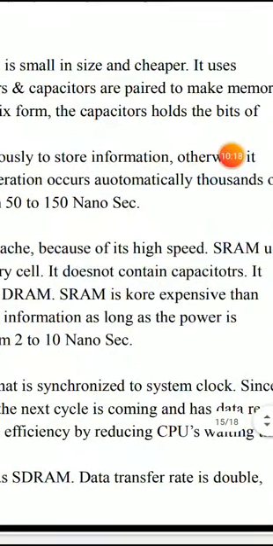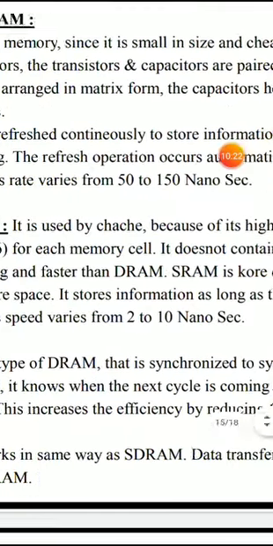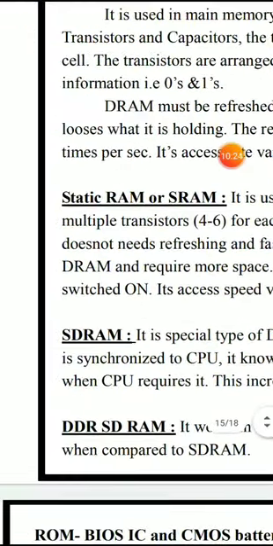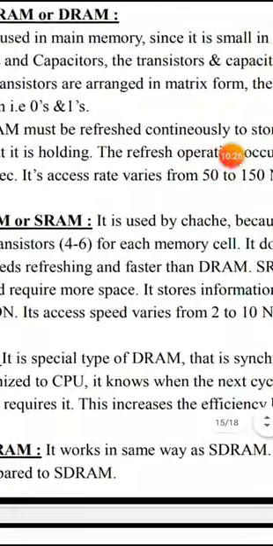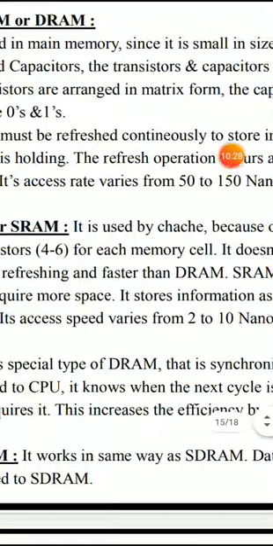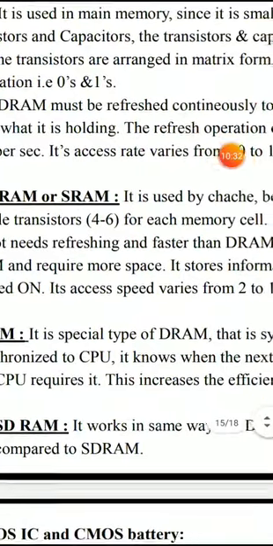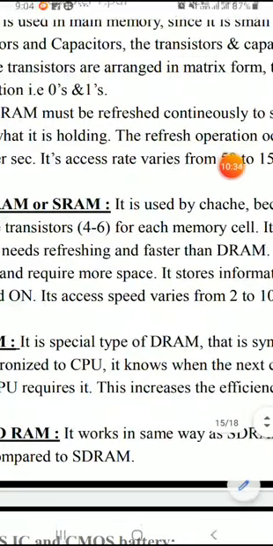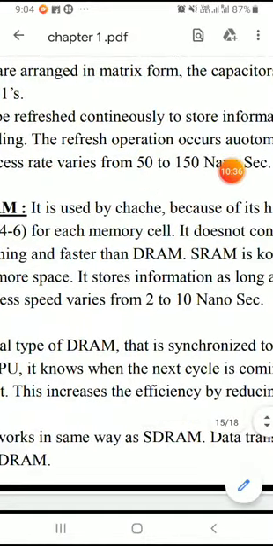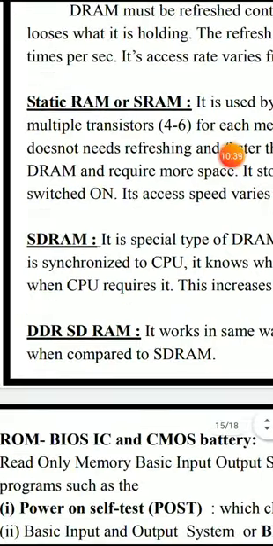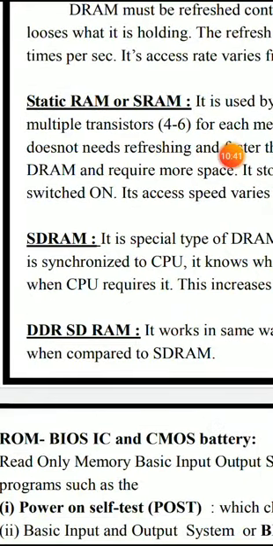SRAM is more expensive than DRAM and requires more space. It stores the information as long as the power supply is switched on. Its access speed varies from 2 to 10 nanoseconds to access any data from it.